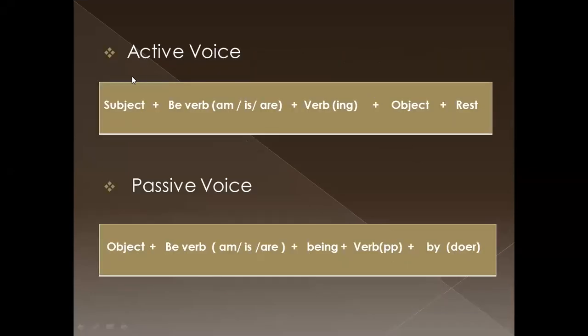Okay, look at the screen. Active voice. The active voice sentence. In active voice, simple present continuous tense. What is the active voice form? Subject plus be verb, am, or is, or are. Next, verb in ing form. Next, object.